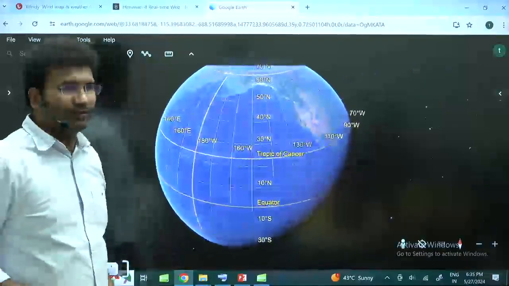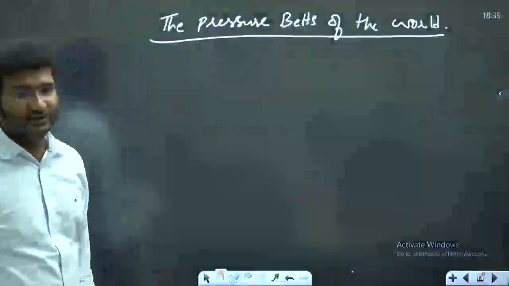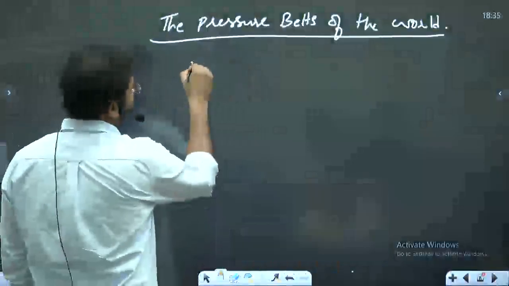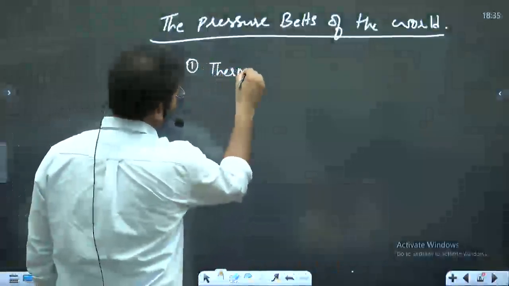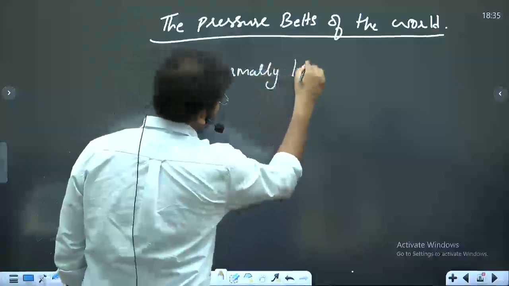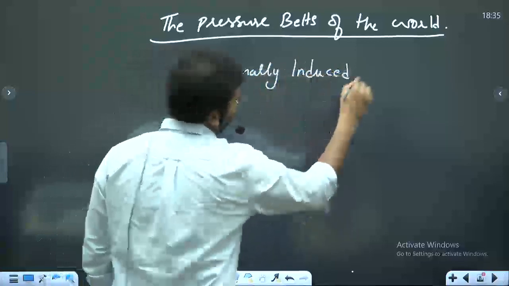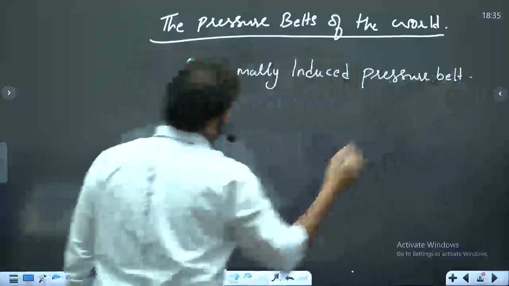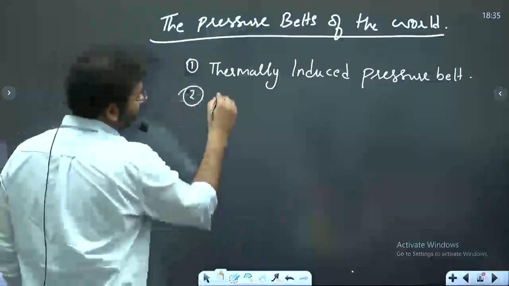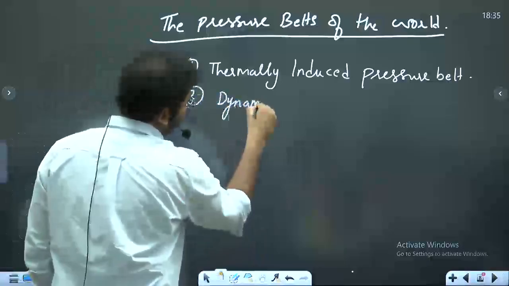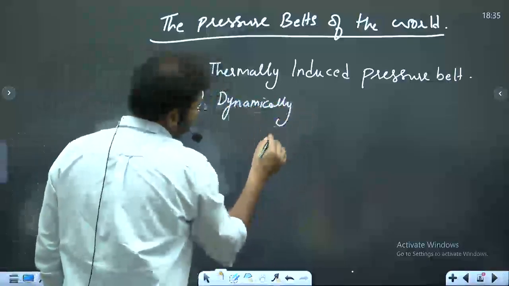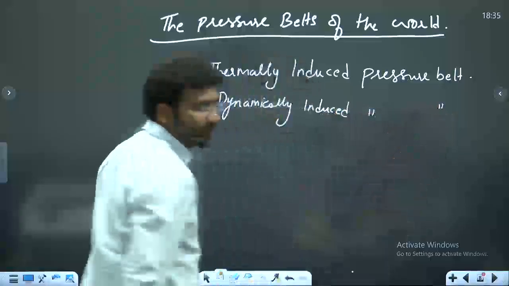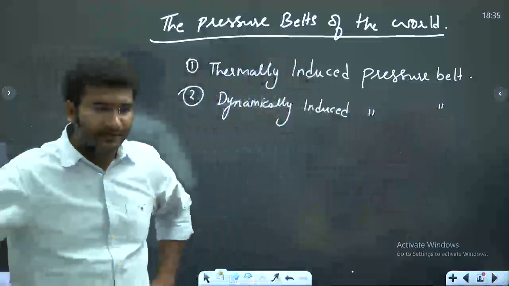Now let's try to understand this. See, across the globe, there can be two different types of pressure belts. One, thermally induced pressure belt. Second one is dynamically induced pressure belts.